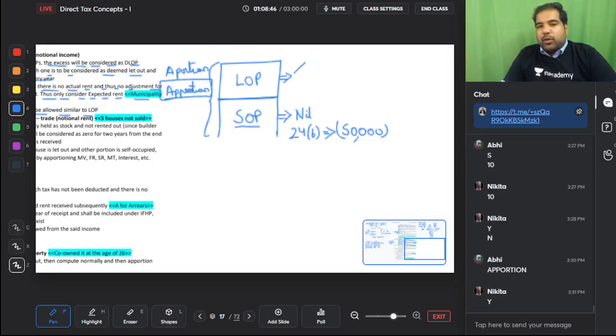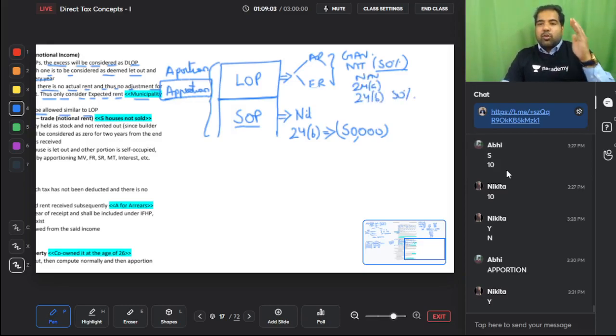And in LOP, you will do AR, you will do ER. Whichever is higher will be your GAV. You will minus municipal taxes, but not of the entire house, only 50%. You will get NAV, you will get 24A, 24B, again you will do only for half of the house, yes, 50%. So basically you're going to apportion everything.